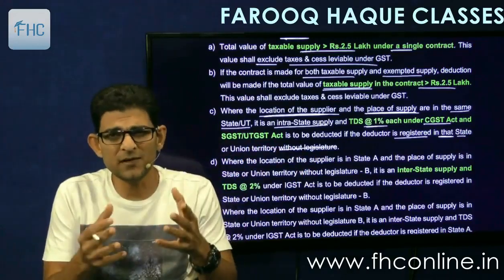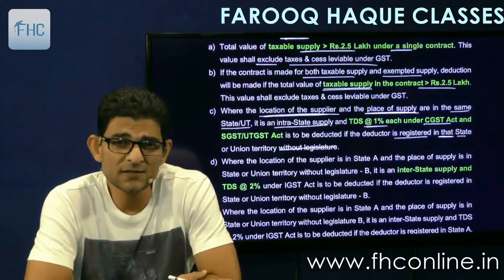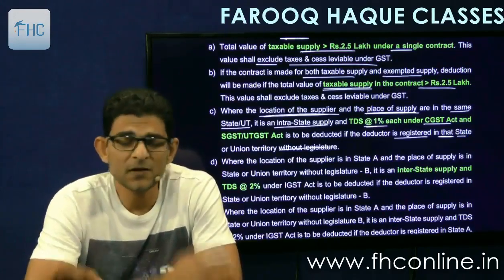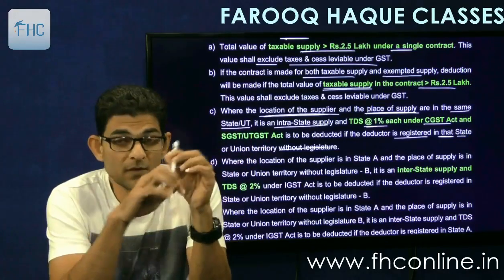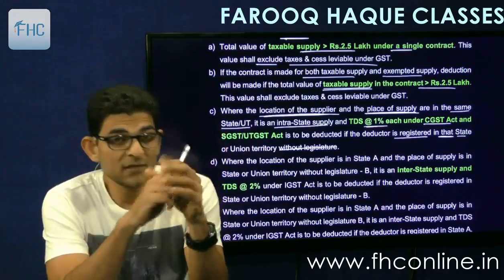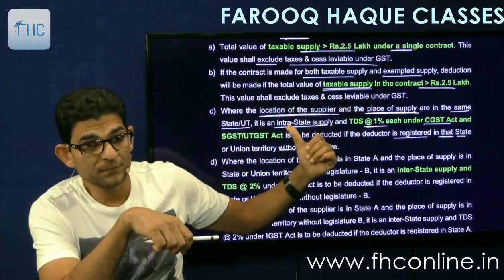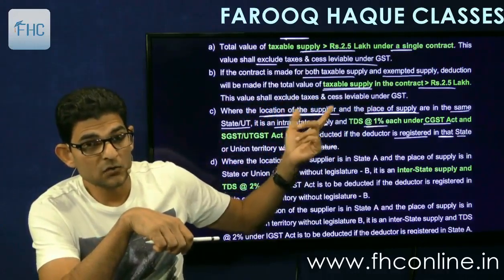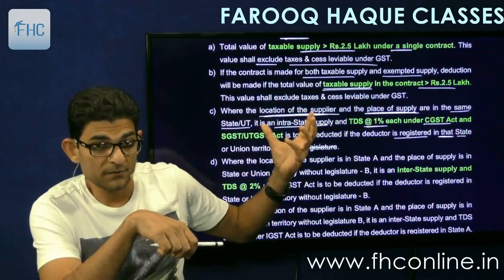When we call it union territory, it means without legislature only, because if there is legislature then it comes under SGST. Now see, three things are there: location of supplier, place of supply, same state. So it is intra. The supplier is in Maharashtra, the place of supply is also in Maharashtra. So that is an intrastate supply of Maharashtra.